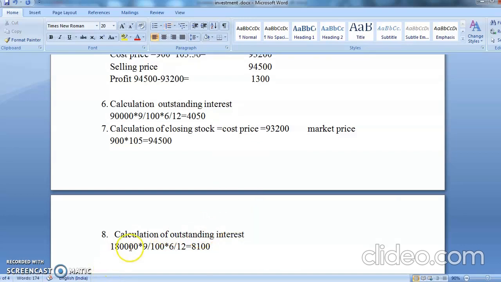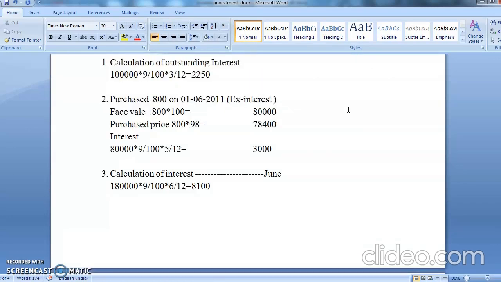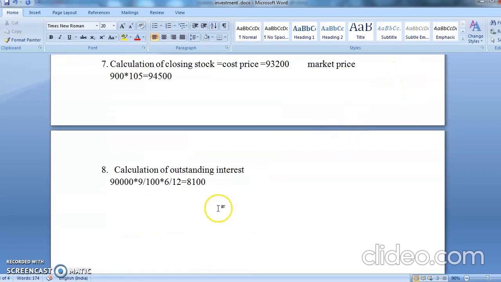See, what is the unit you are having on the last day of the year? How many units are you having? You are having 90,000 units. We have already seen it here. See, here it is. The unit left with you is 90,000. And it is for how many months? Tell me, students. December was the last time you got the interest. So January, February, March. It is for 3 months.